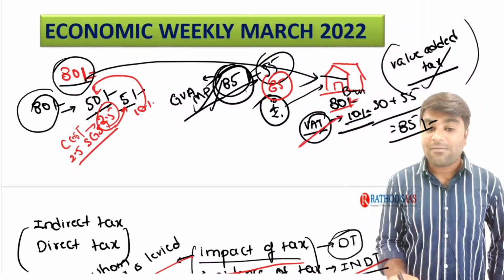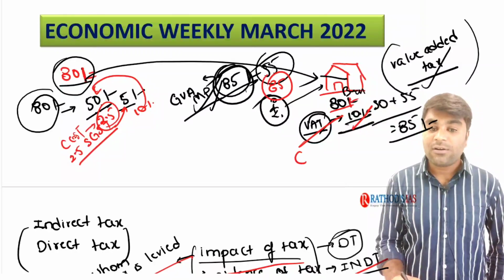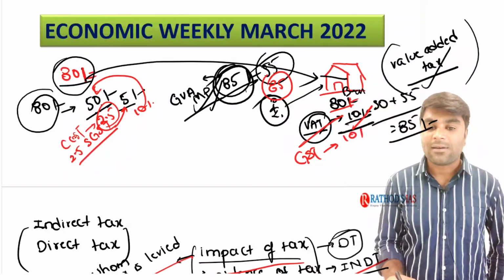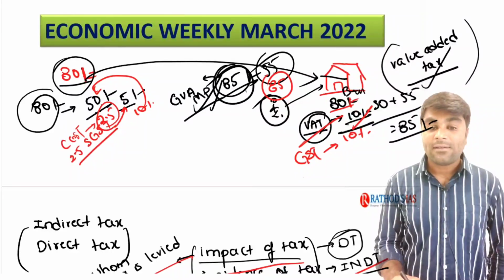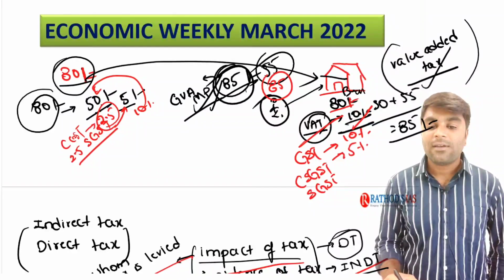Like the way in which this VAT worked, here VAT is 10%. Now instead of VAT, we are using the term GST. GST is 10% means GST is a dual tax. That means we have the two components of it, CGST and SGST. So CGST is 5%, SGST is 5%. 5% is nothing but 2.5 rupees and 5% is 2.5 rupees, ultimately 5 rupees.